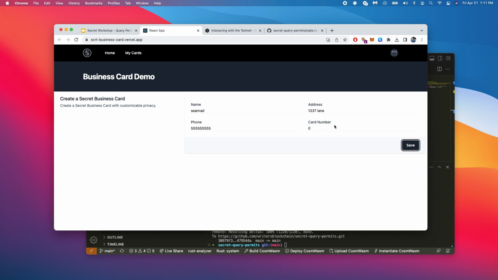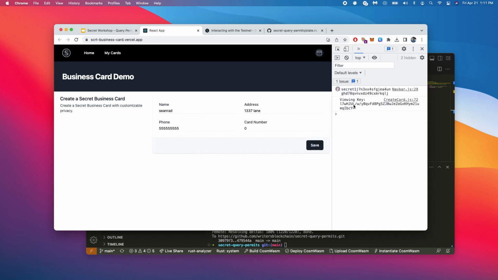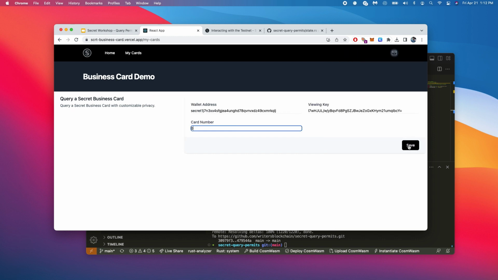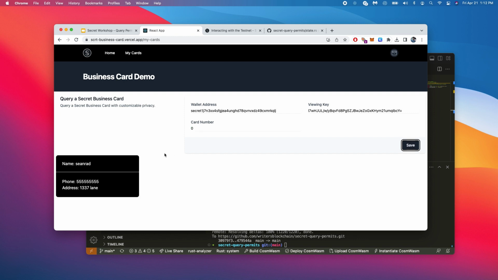And then what it does is it returns a viewing key. The only way that I can access this card that now exists on this smart contract is if I have the proper viewing key. So if we put in the viewing key, the wallet address for the card that we want to access, and the card number, and now I query this information, it should return that card. There we go. And if any of this information was incorrect, it would not be able to return this card. So there's a specific password, which is this viewing key, that is able to access this card at a particular index in this smart contract.